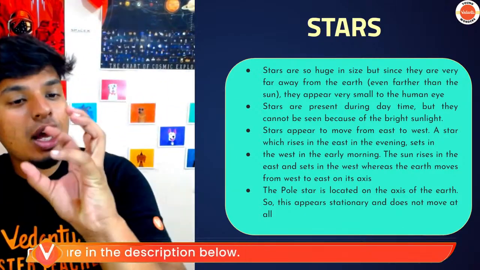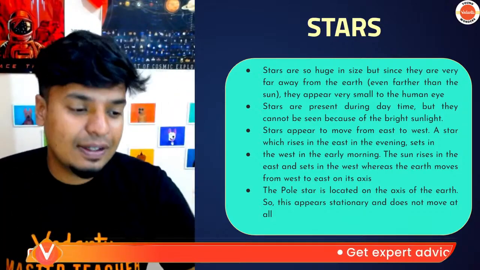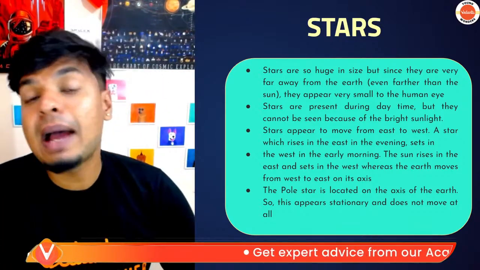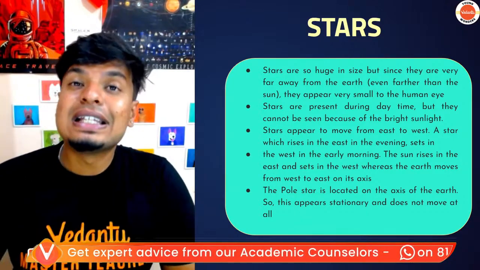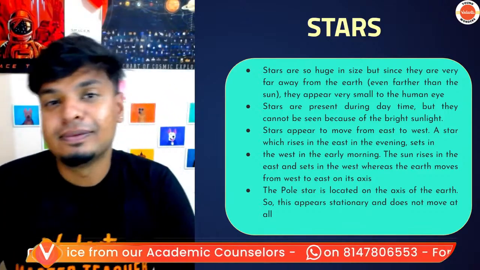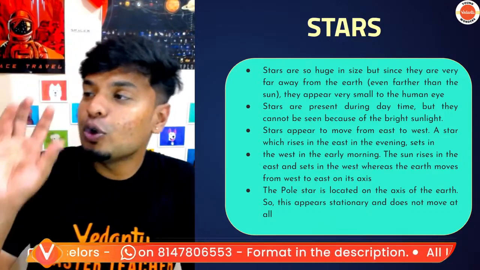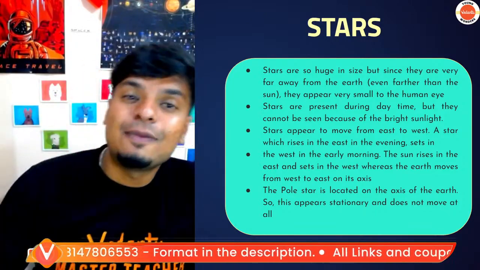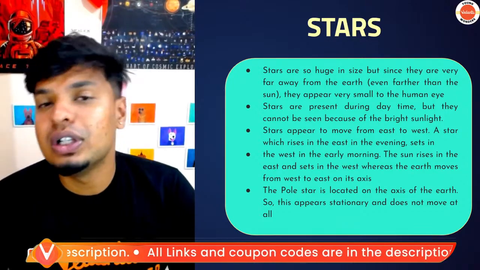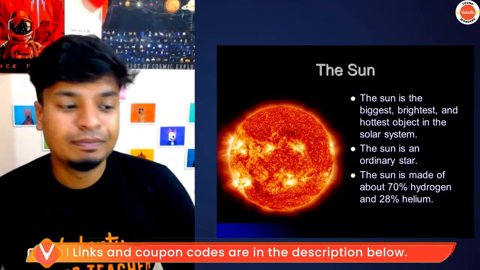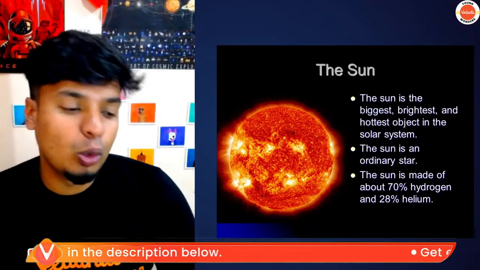So no matter how I rotate, the things in the axis remain fixed. The same happens to the pole star. The pole star is right above our head, right above the North Pole. So even if you rotate, the North Pole remains fixed. The star remains fixed. That's called the pole star. Okay? Yes? Great. Pole star is right above the North Pole.